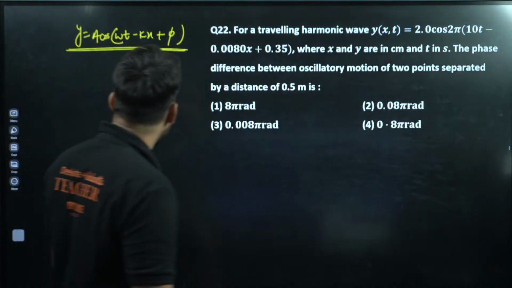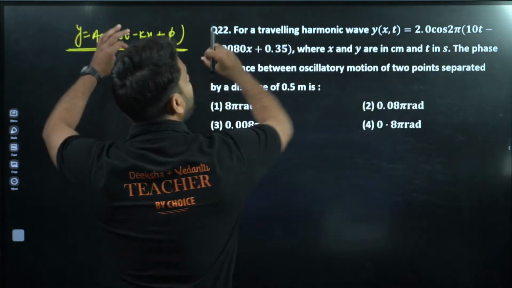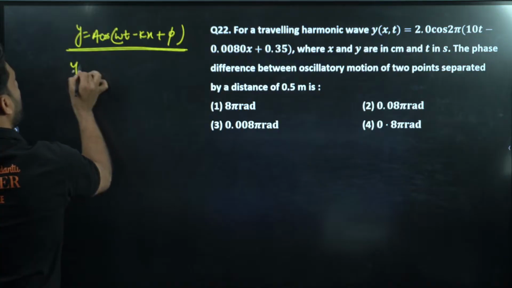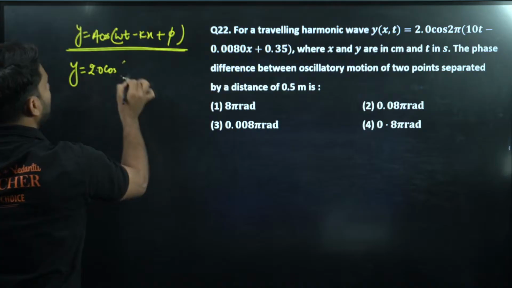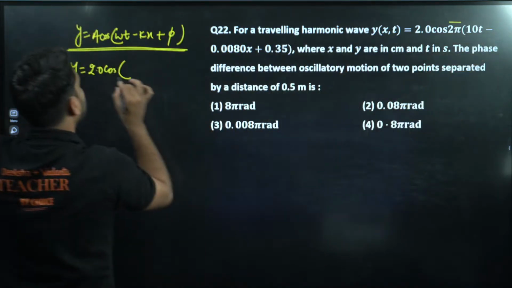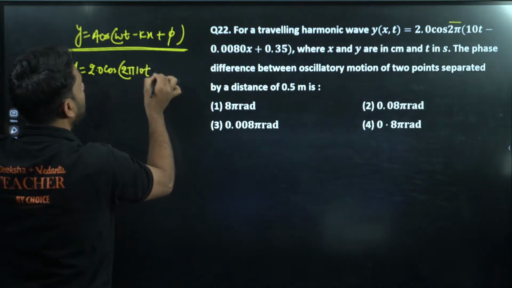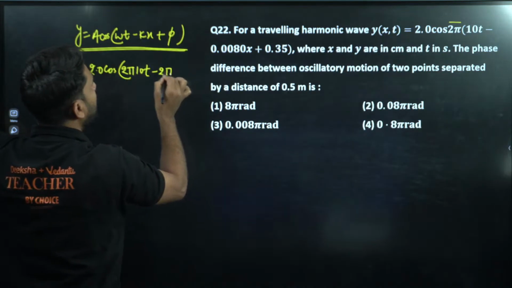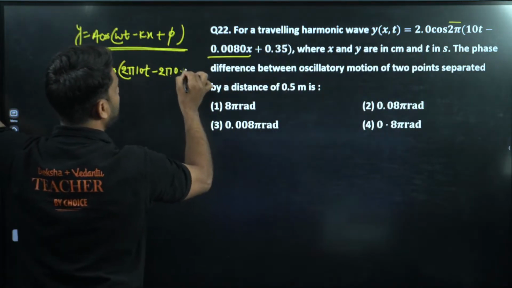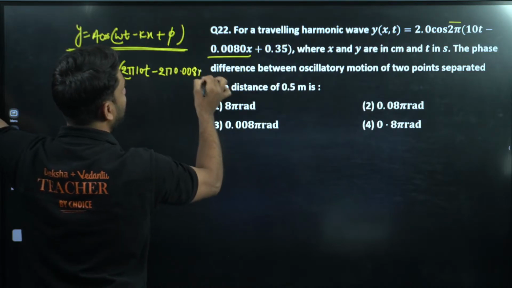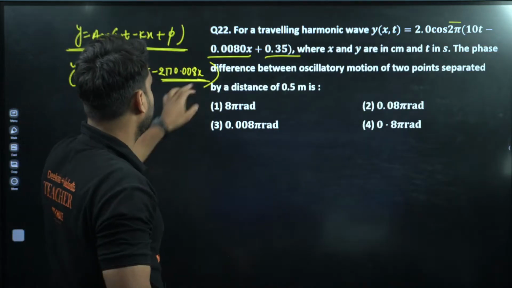Now if we compare this equation, y is equal to 2.0 cos, and let's multiply inside, so this becomes 2π·10t minus 2π into 0.008x. We don't require this one because our relevant value is elsewhere, so we just ignore this.